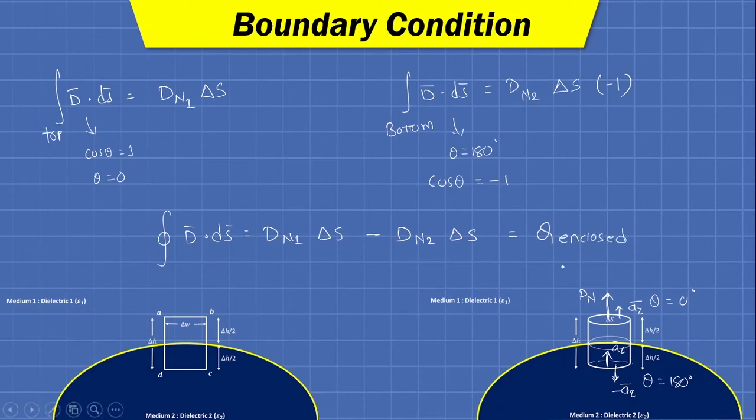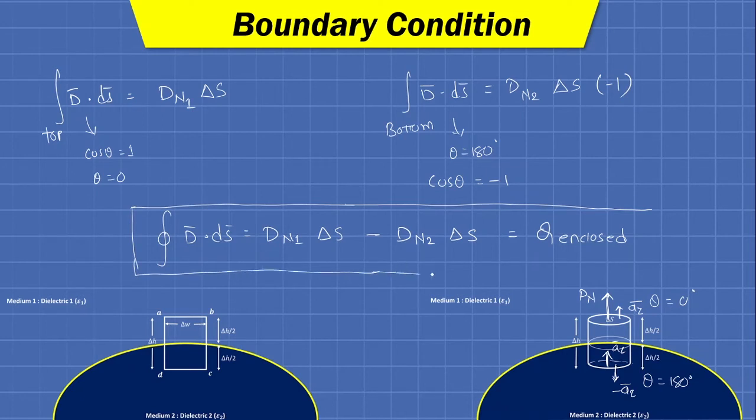Now after calculating up to this step, we need to determine the right hand side of the equation, that is the enclosed charge.